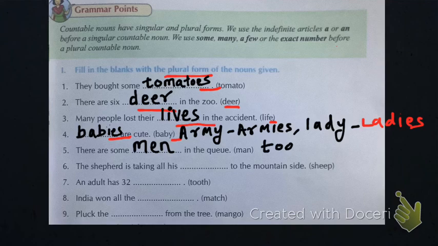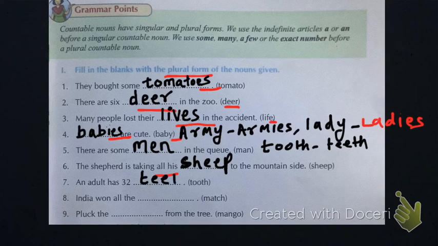Next, here you can see one example, tooth will become teeth. The shepherd is taking all the sheep to the mountainside. Again, sheep from singular to plural does not change, it remains the same. Here all the sheep, you can see that all means more than one, and for singular also we write sheep. An adult has 32 teeth. Then India won all the matches. It will become matches because in the last we have ch. The word which ends with ch, if we want to change into plural form, we need to add es.